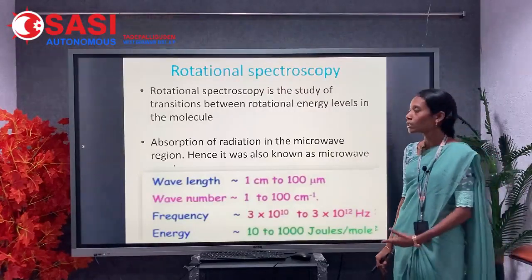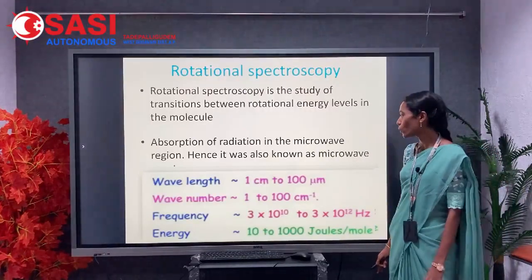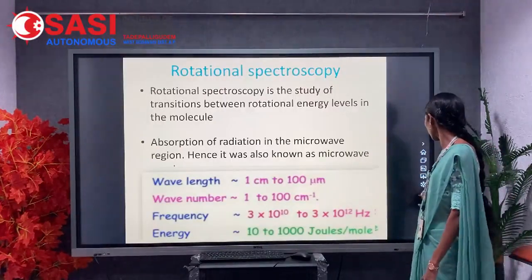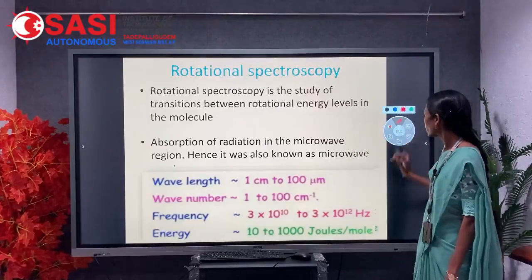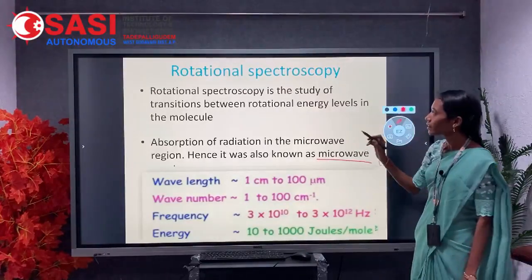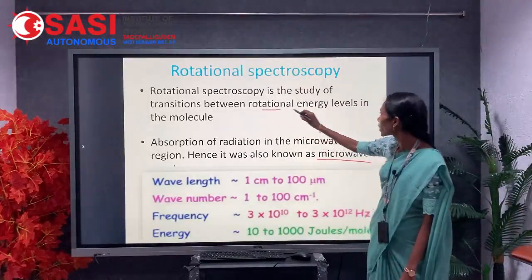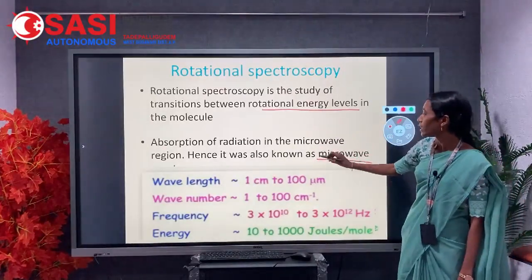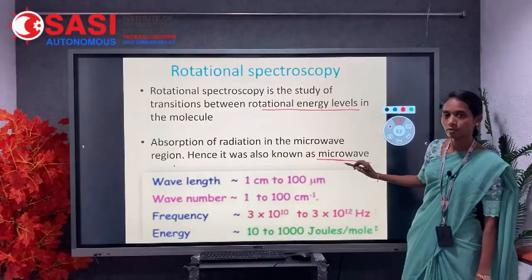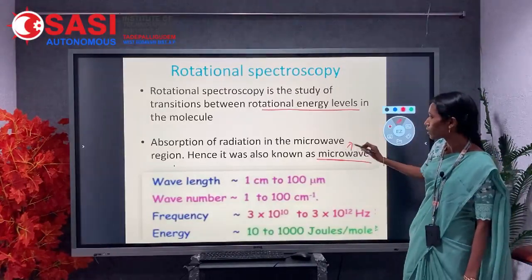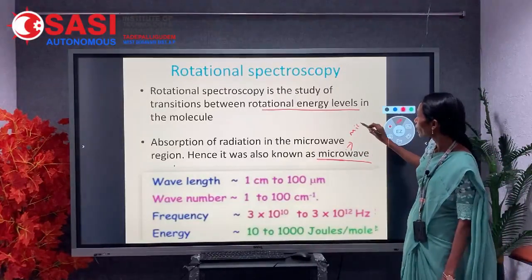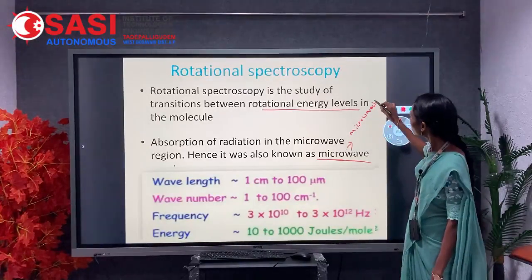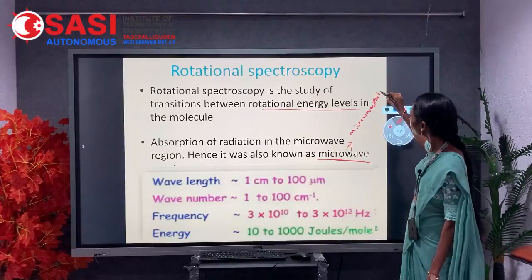That's why this spectroscopy is known as microwave spectroscopy.